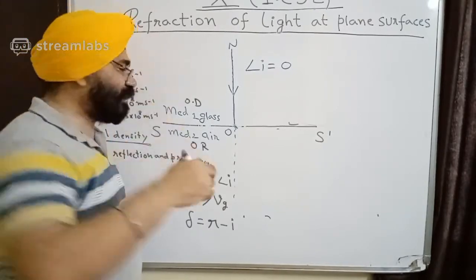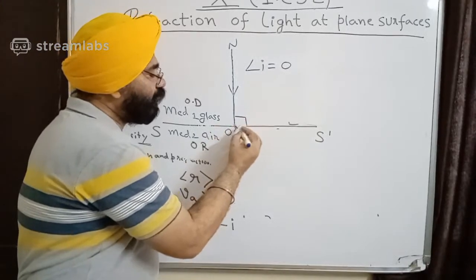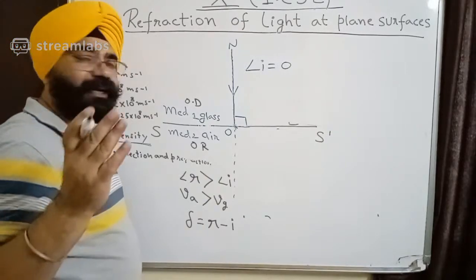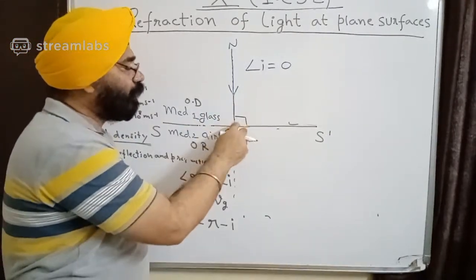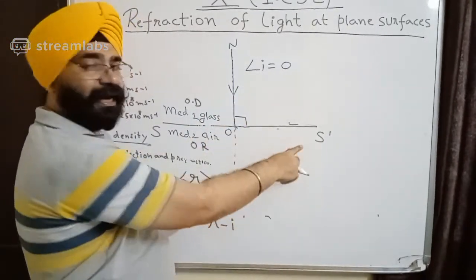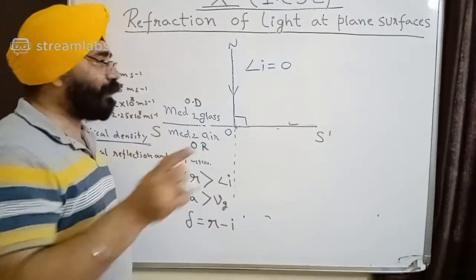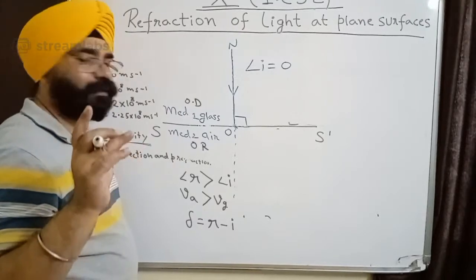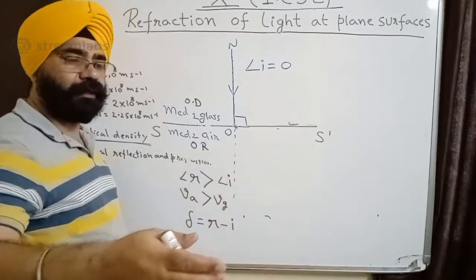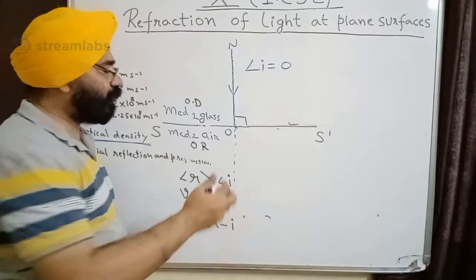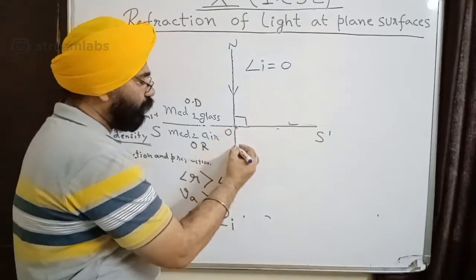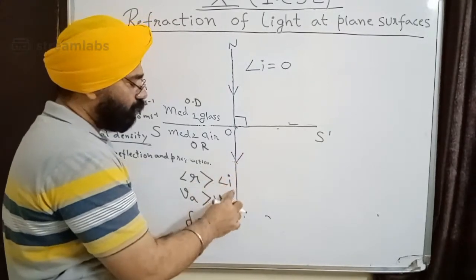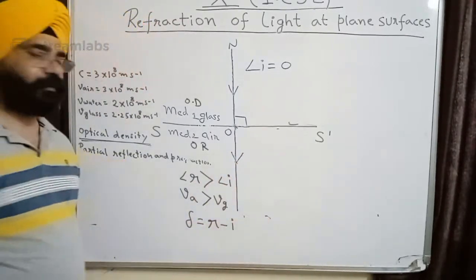मतलब ये surface के साथ 90 डिग्री का कोण बना रही है. It is incident normally to the surface, which means its angle with the surface SS dash is 90 degree. But its angle of incidence is not 90. Its angle of incidence is 0. And my girls told me that it passes undeviated, and they are absolutely right. The ray of light passes undeviated without bending.